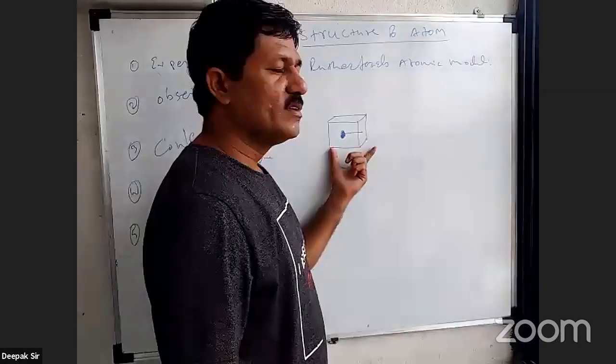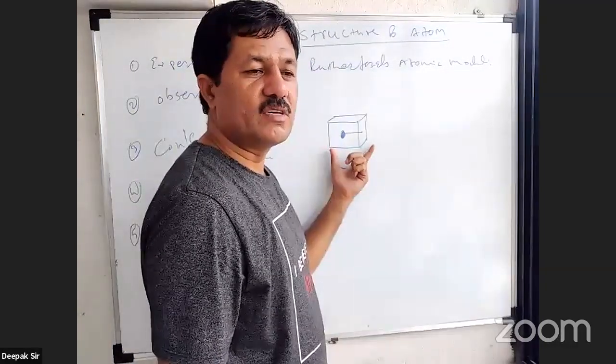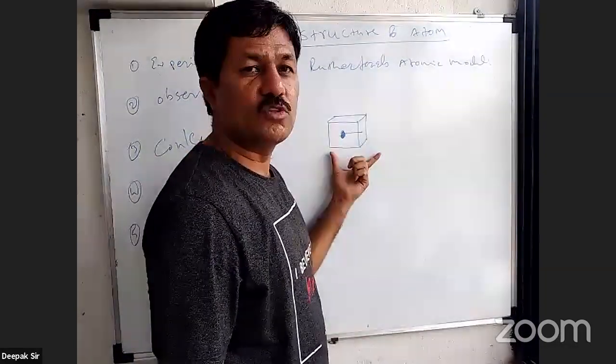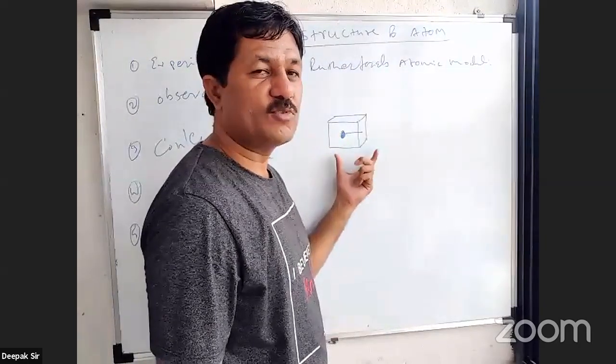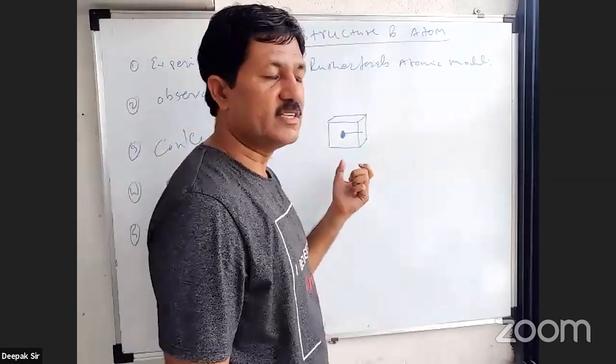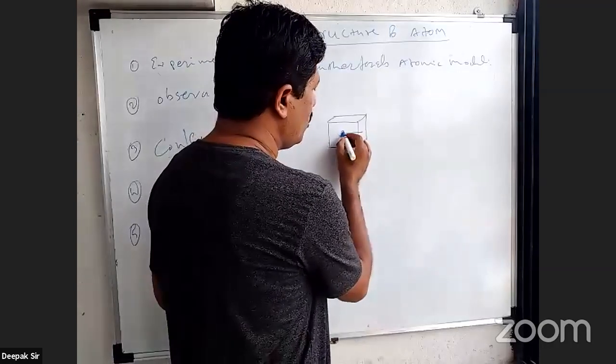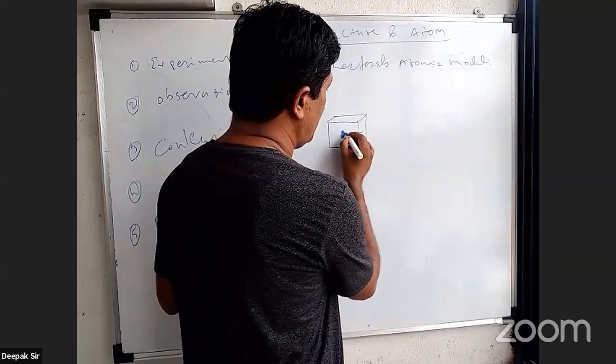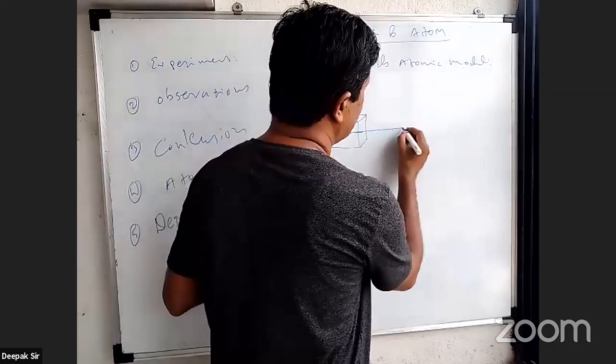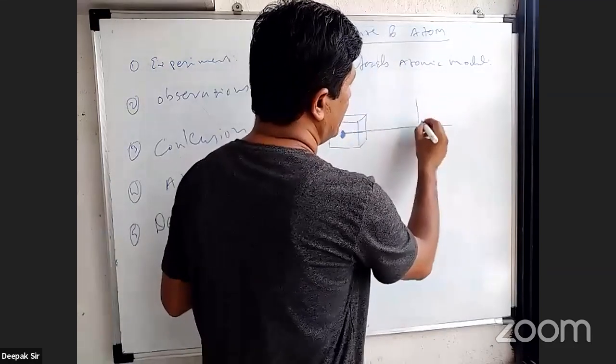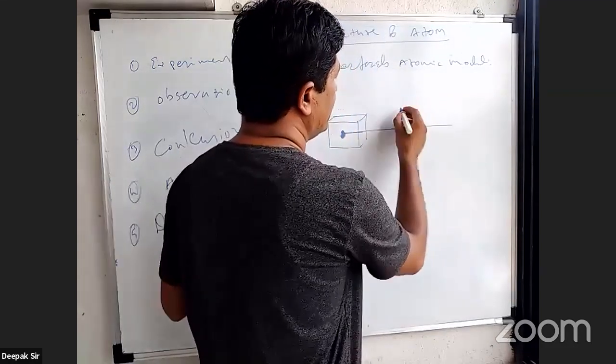Okay. So thank you. This is, you can say, a lead box. Here, a radioactive element is put into the lead box, because lead is the material which absorbs the radiations. But there is a small opening to this. All the radiations which are emitted by this radioactive element are emitted here. Here is the slit kept.